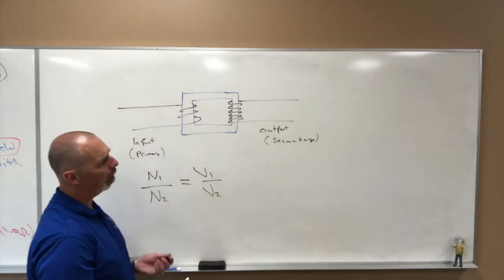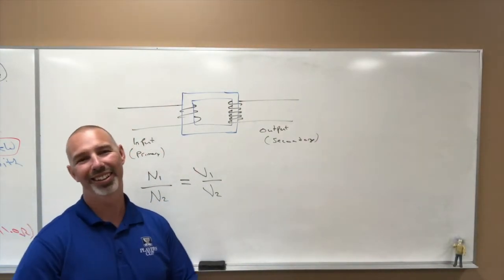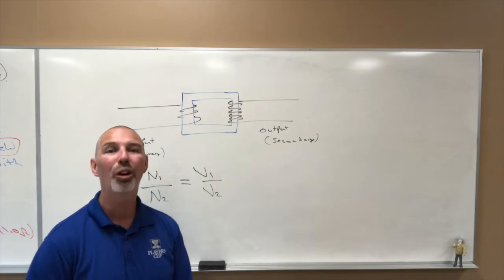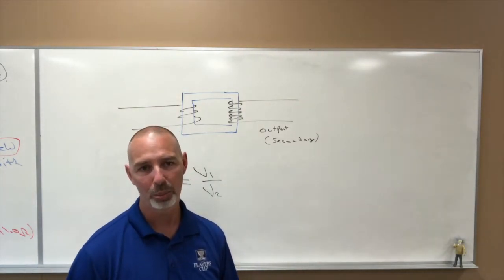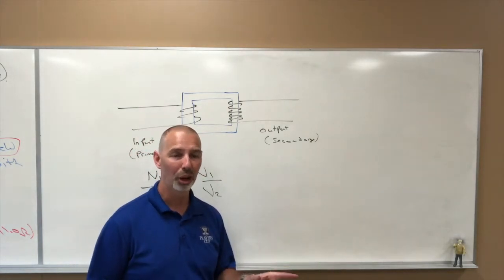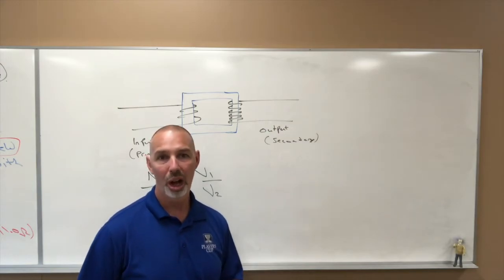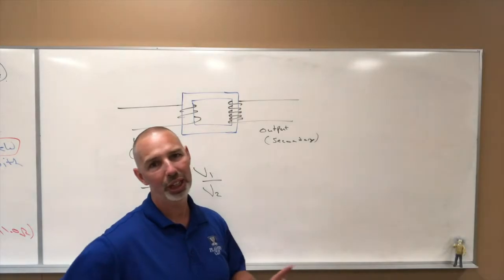And then if we look at the power output, now in this physics class world, we're going to consider our transformers to be what are called ideal transformers. And in an ideal transformer, there's no power loss within the transformer. So they're perfectly efficient.